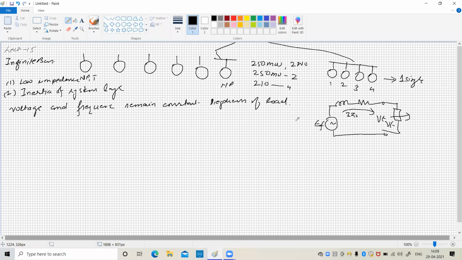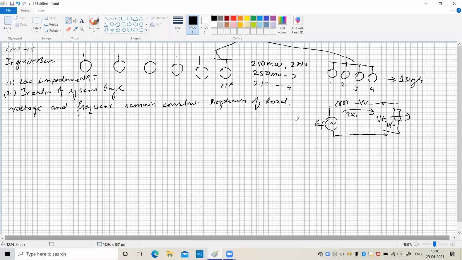We found that with an increase in load, the terminal voltage decreases for a single machine supplying load to a single area. But if you connect a large number of generators in parallel in one area, and this is connected to a second area which also comprises a large number of generators, maybe 4, 5, 6 alternators, again connected in parallel, then because of this parallel combination the equivalent impedance of the circuit becomes very small.